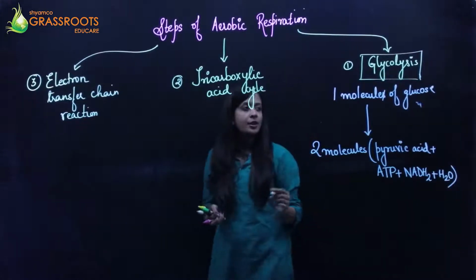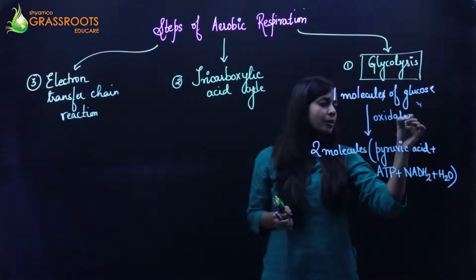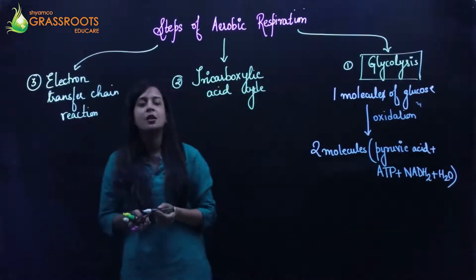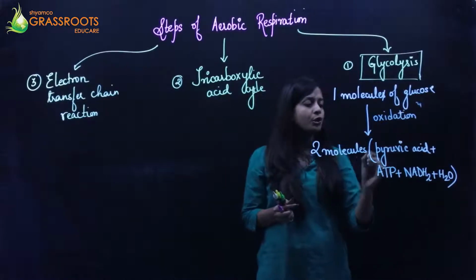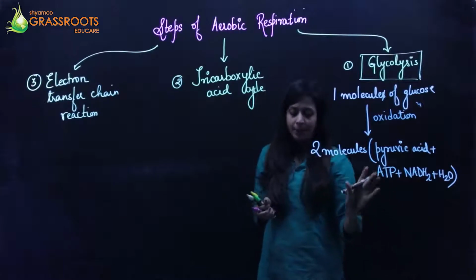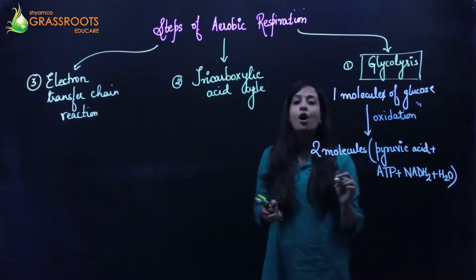Okay, so basically the oxidation reaction is taking place here, and the one molecule of glucose present in the carbohydrate will be oxidized into two molecules each of pyruvic acid, two molecules of ATP, two molecules of NADH2 and two molecules of water.